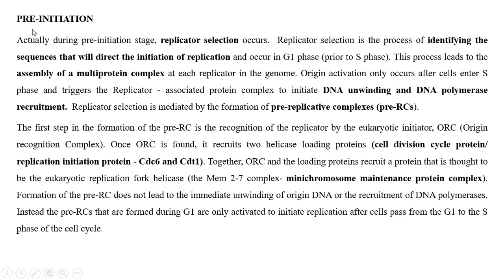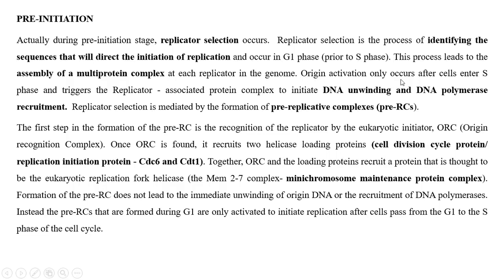This pre-initiation occurs in the G1 phase. This process leads to the assembly of a multi-protein complex. First, the origin of replication is identified, and the multi-protein assembly, which is responsible for initiation, is accumulated on this site. This is called pre-initiation.